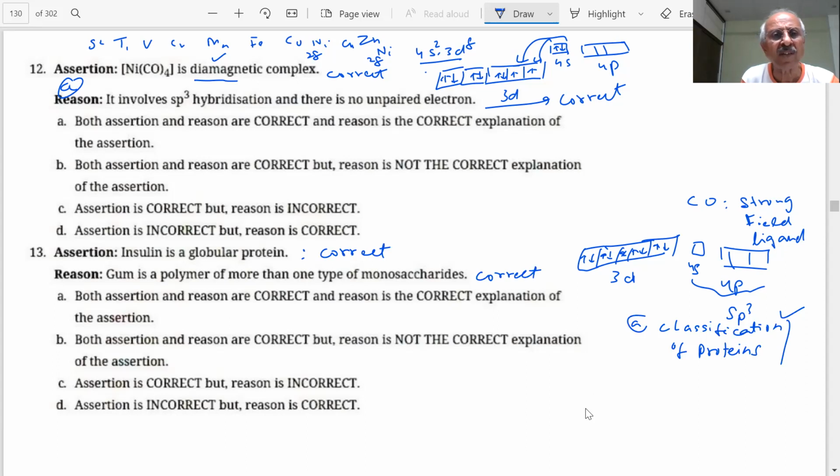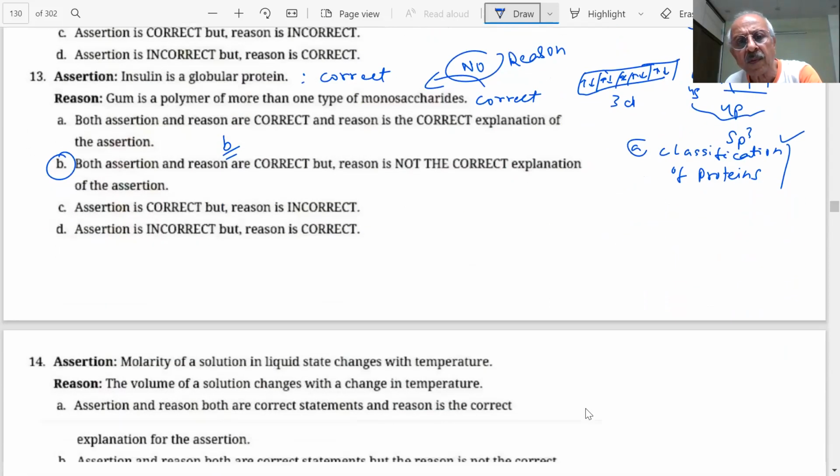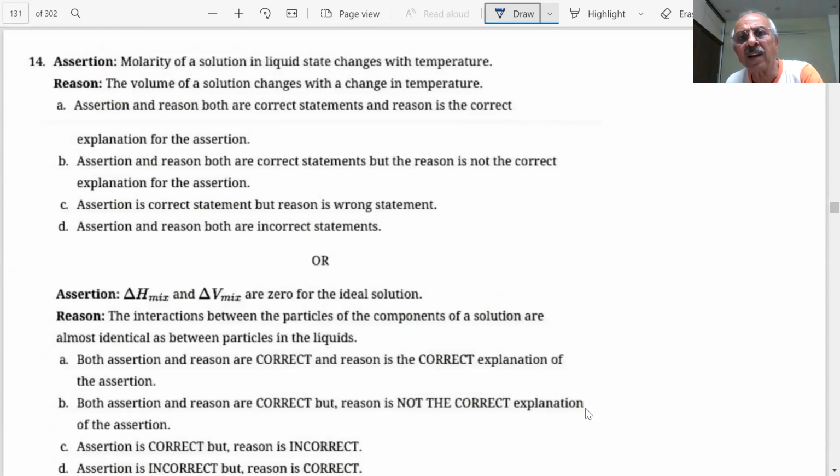But is that the reason for this? No, sir. This is not the reason for this. They are two independent statements. They have nothing to do with each other. Then what is the correct answer here? B. Both assertion and reason are correct, but reason is not the correct explanation, students. Here answer is B, student. Assertion and reason are very important questions. Why? Because they will give you complete revision of the course and make you think, student.